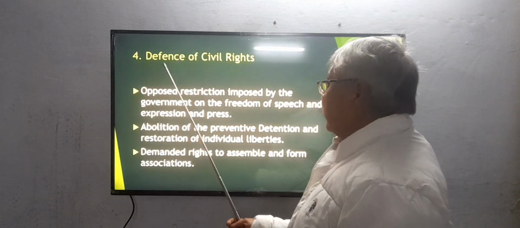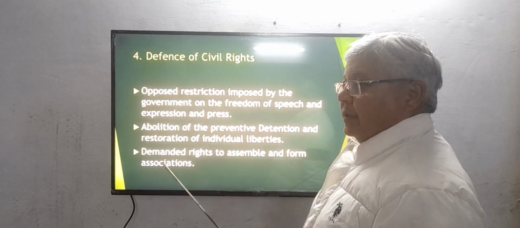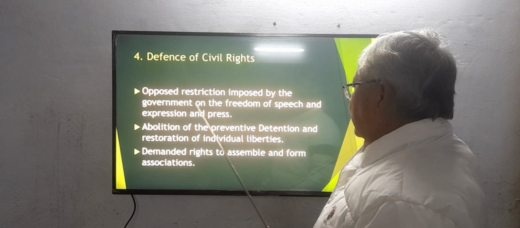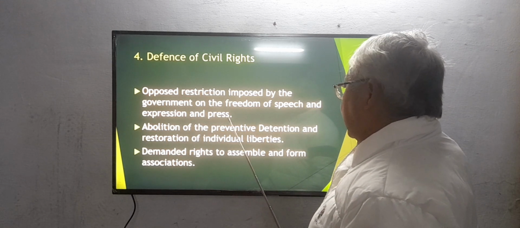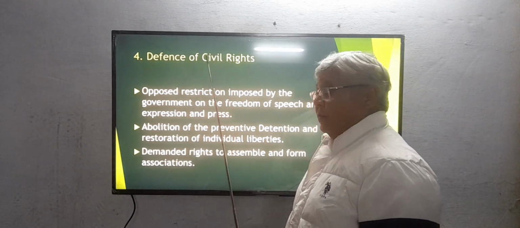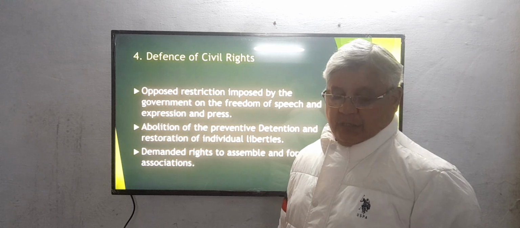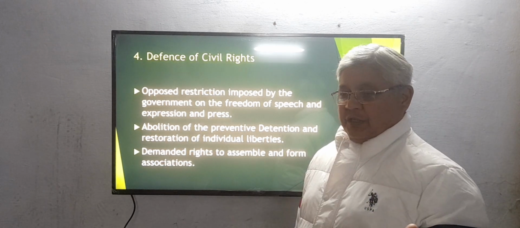Then the next demand was defense of civil rights. These moderates opposed restrictions imposed by the government on freedom of speech and expression and the press. So in defense of civil rights, they wanted more rights for Indians. They wanted that there should be freedom of speech and expression.